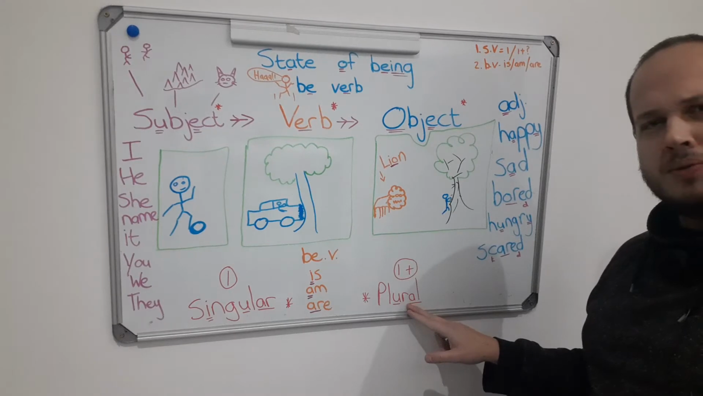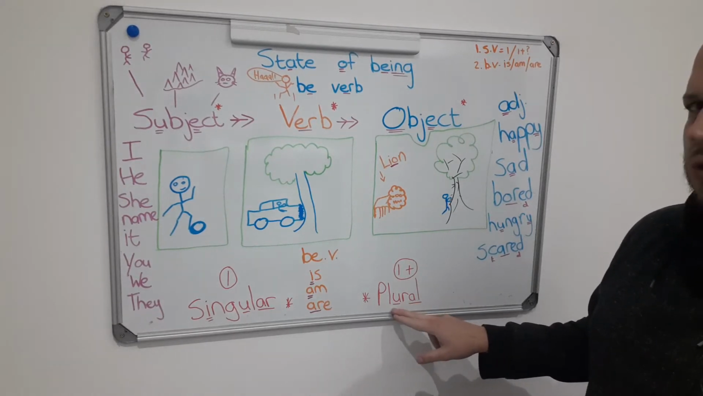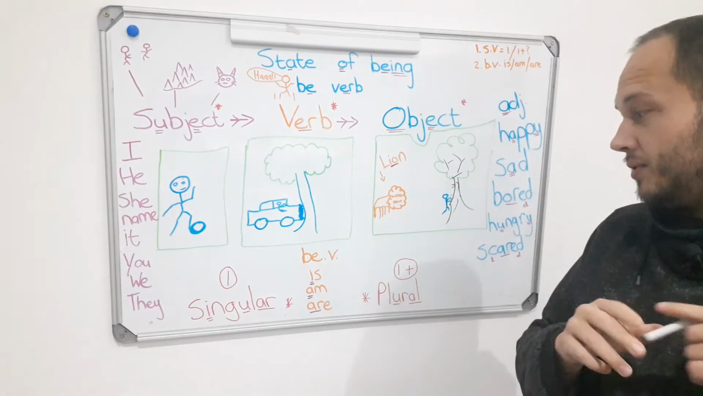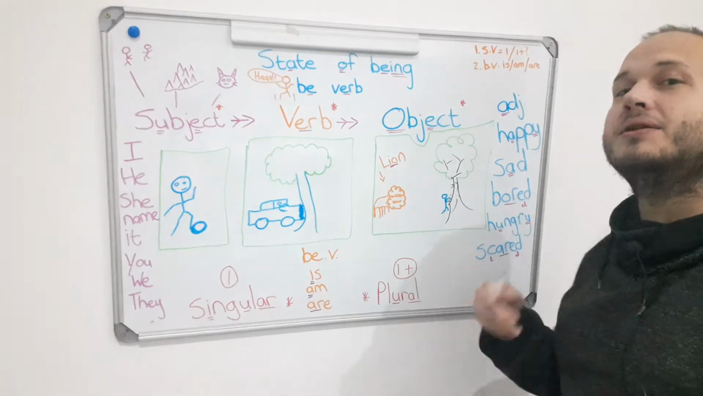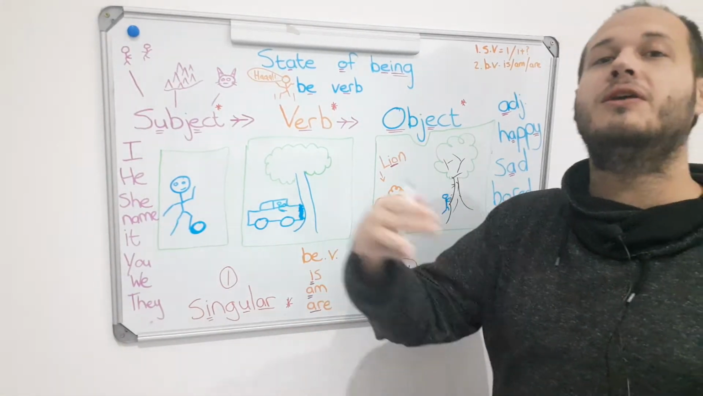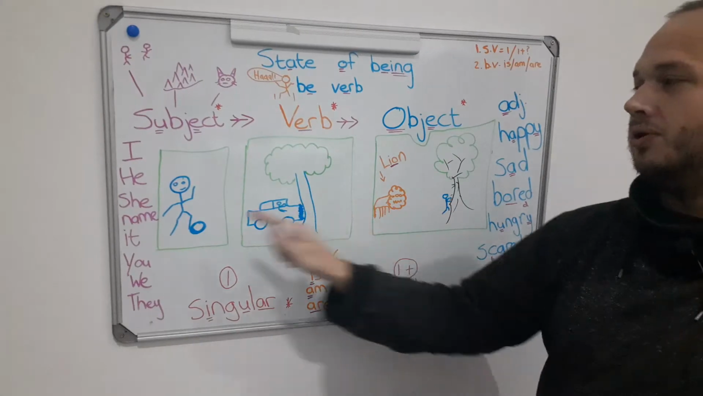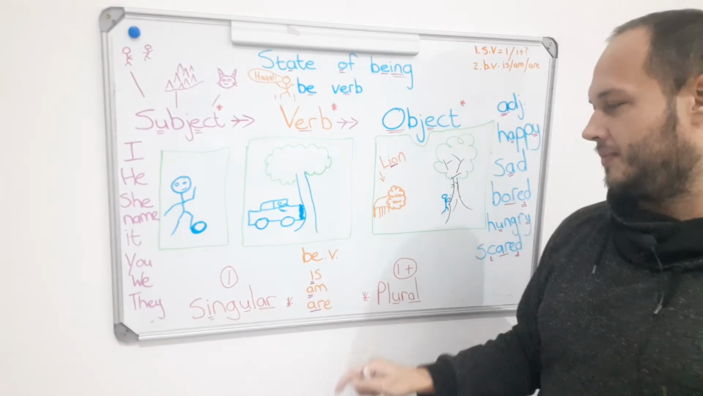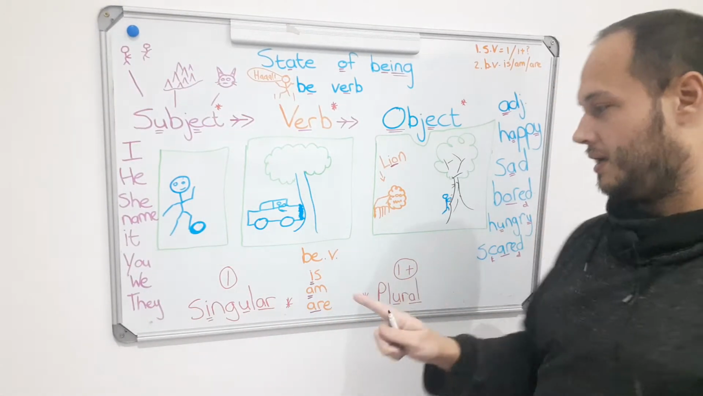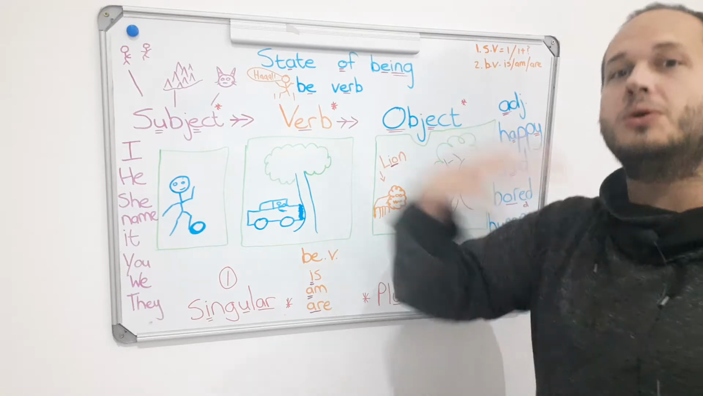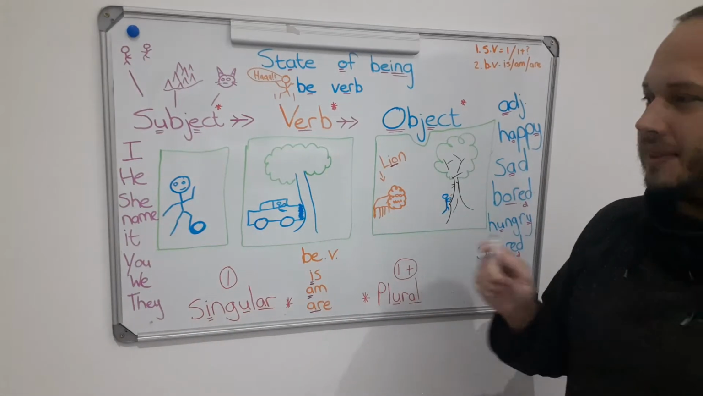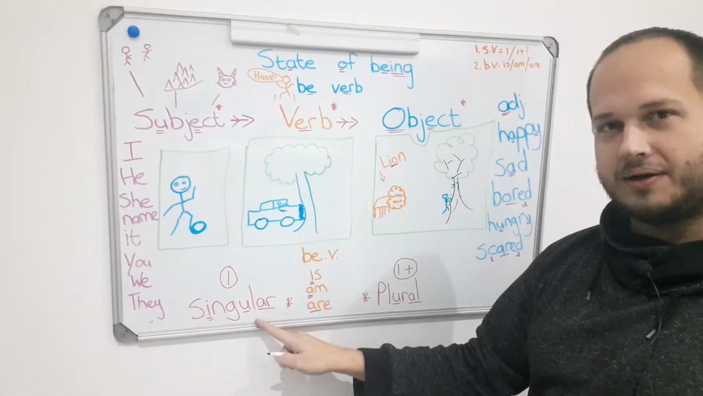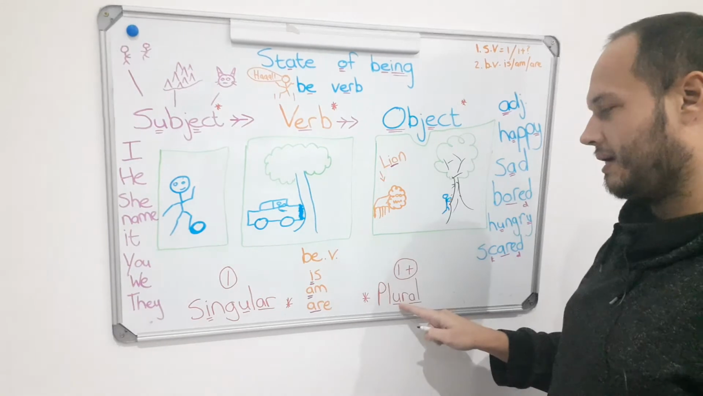Number two, what is this? Plural. How many is plural? One plus. So more than one. 2, 3, 4, 5, 6. 2 people. 2 trees. So again, singular is one and plural is 2 or more. Okay, now, if subjects, we have singular, and subjects, we have plural.